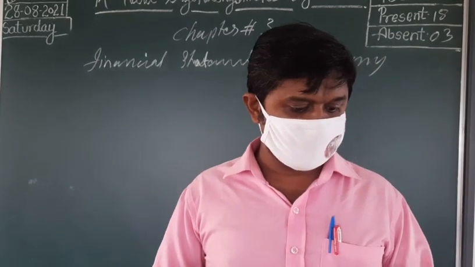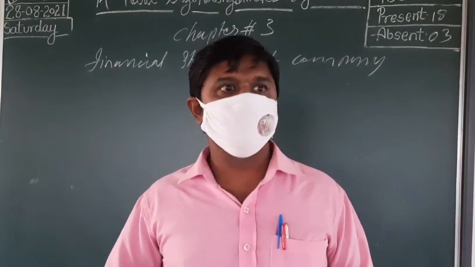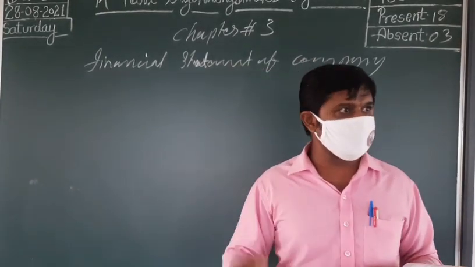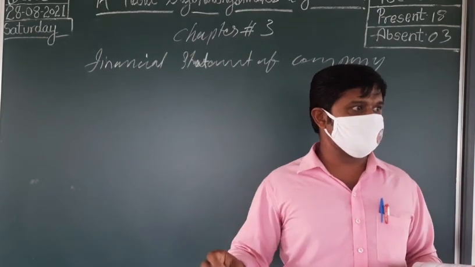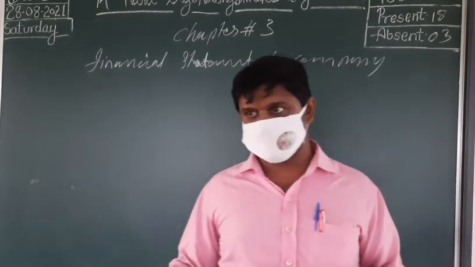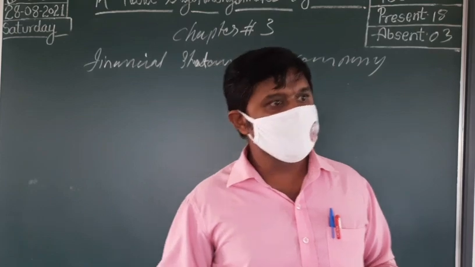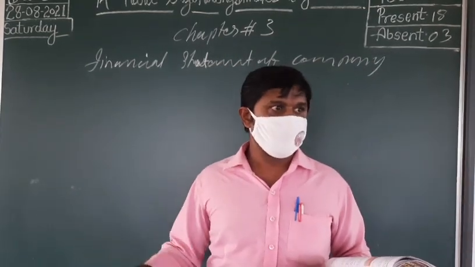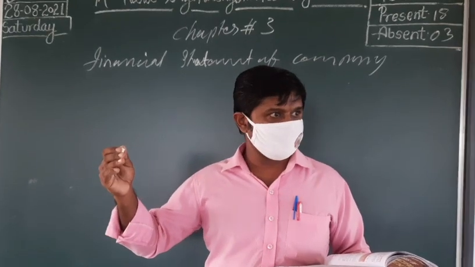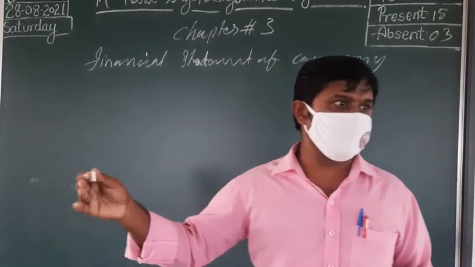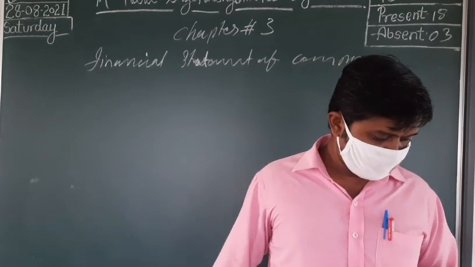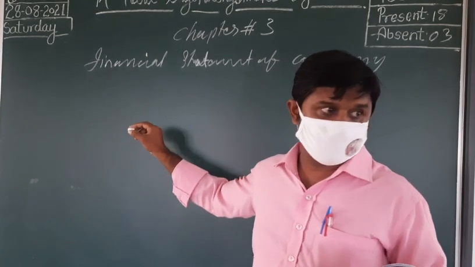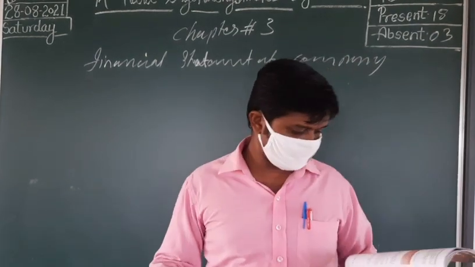Trade receivable, I said that if it is less than 12 months period, normally trade receivable means bills receivable plus sundry debtors, which is normally less than 12 months period only, so we call it trade receivable. And if it is more than 12 months, then it is considered a non-current asset. Okay, that is a very rare case only. At that time it will be mentioned that trade receivable is more than 12 months.